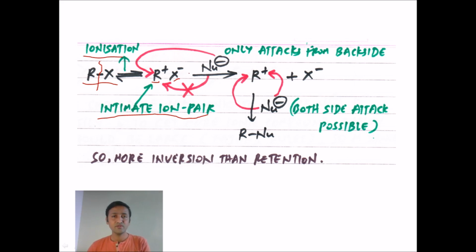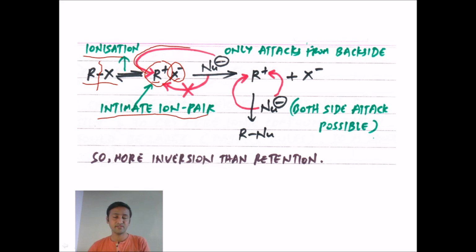Now the nucleophile can attack even the intimate ion pair, because it has a carbocation R plus. But the nucleophile will approach the carbocation from only one side, the back side, and not from the front side, because the front side has X minus, which is electron rich, so both would get repelled.